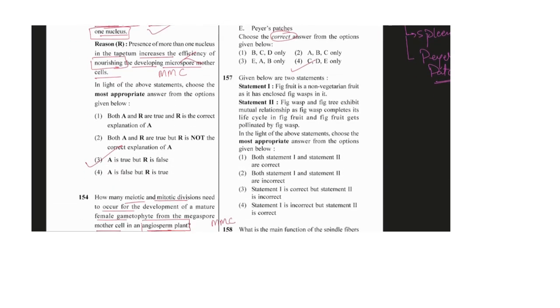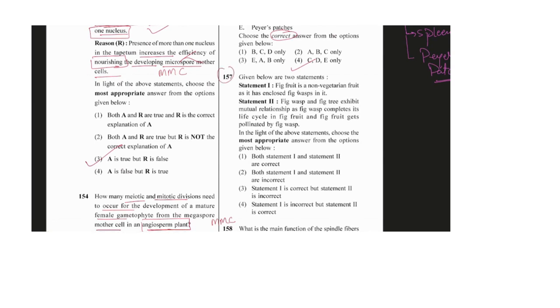So then next we'll move to the 157th. Fig fruit is a non-vegetarian fruit as it includes a fig wasp in it. So the fig fruit is actually giving, we can say, a shelter for the pollination of its flower. The fig will give some shelter to this wasp, and the wasp will get nourishment as well as stay for some time, and then whenever it matures it will go out from here.